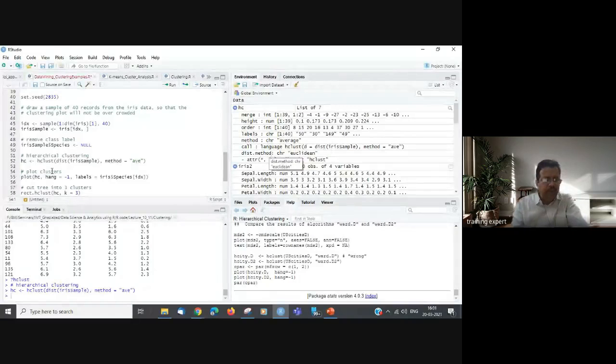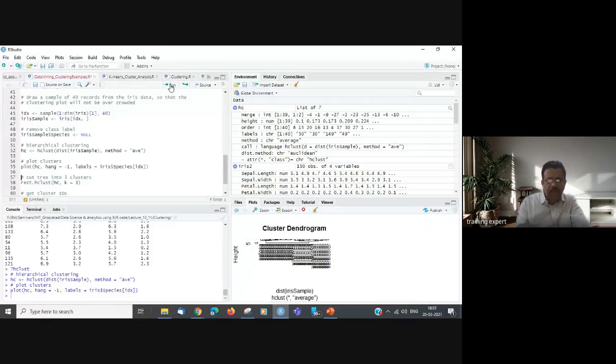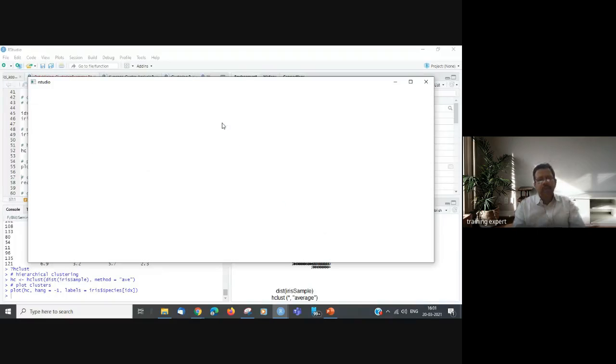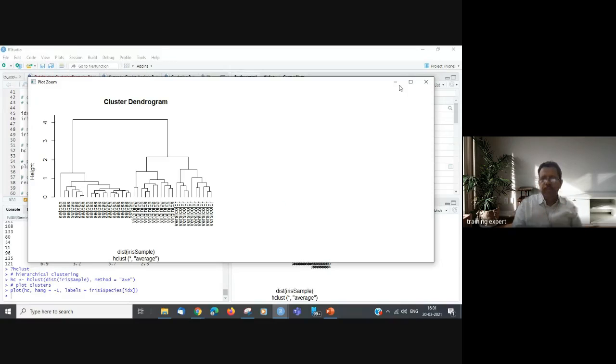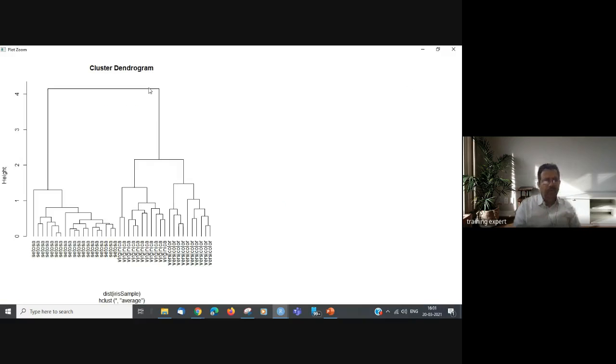And when we plot this hierarchical clustering with labels as the index points, we can display that in a full view.